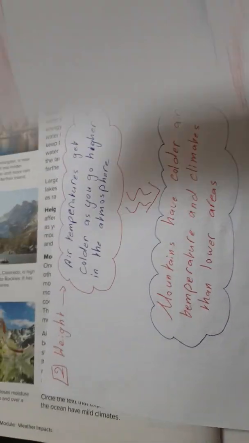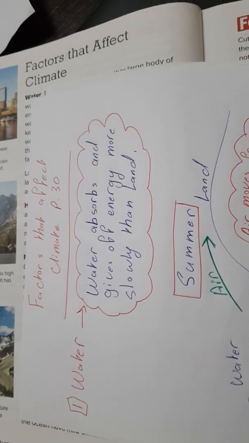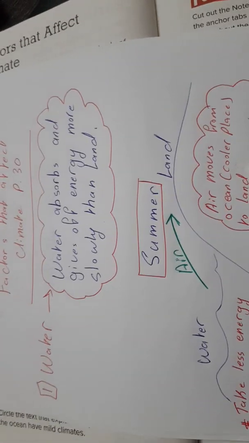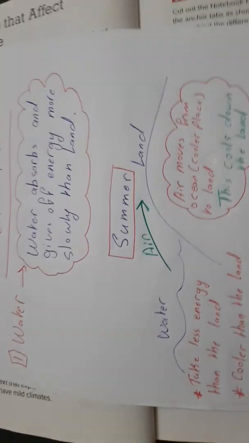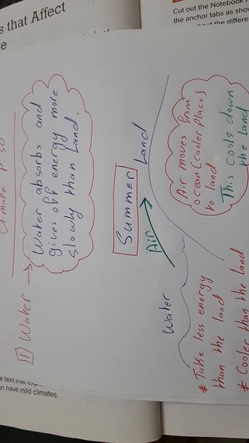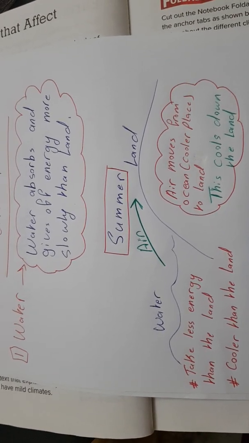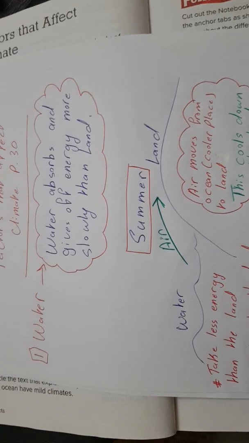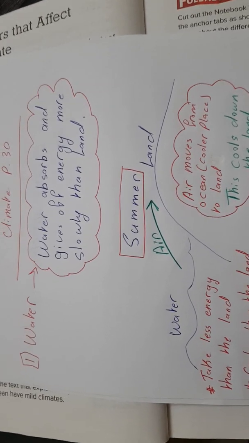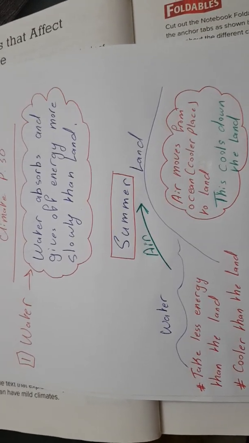So we're going to talk about three different things: water, height, and mountains. The first thing is water. And by water, I mean water bodies like ocean, sea, lakes.